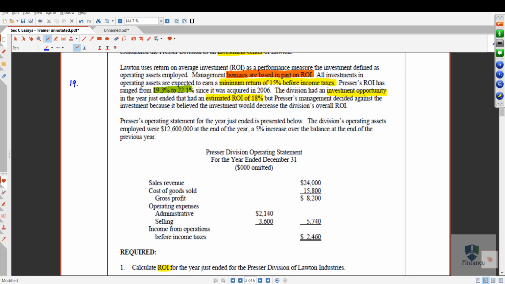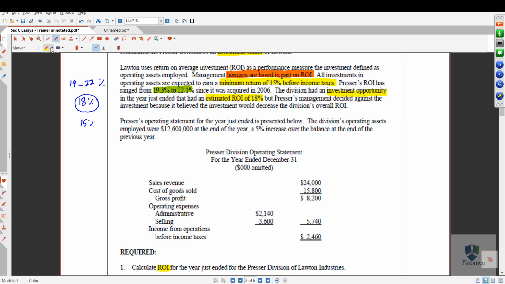They are making 19 till 22 percent currently. The investment is 18% and the minimum is 15. Although this is more than the minimum return, you can argue that they should have accepted it, right?